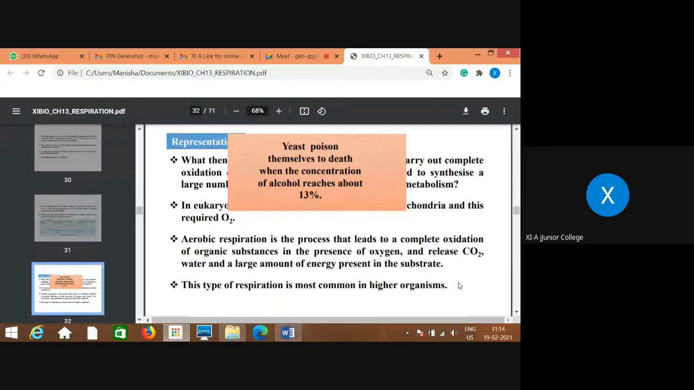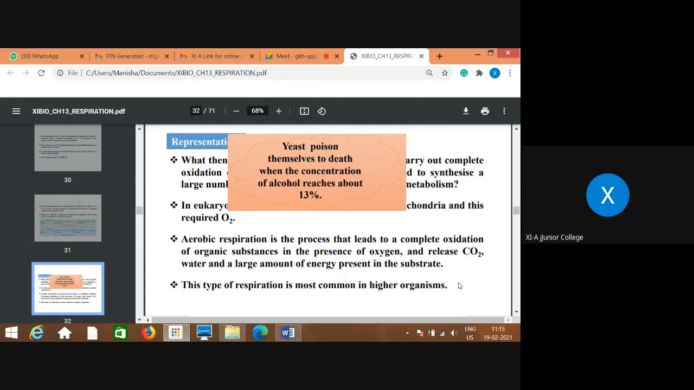So it becomes poisonous. Yeast cells become poisonous and lead to the death of the cells themselves because of the increase in the concentration of alcohol. If it reaches up to 13%, then that yeast cell itself becomes poisonous, leading to the death of the cell.